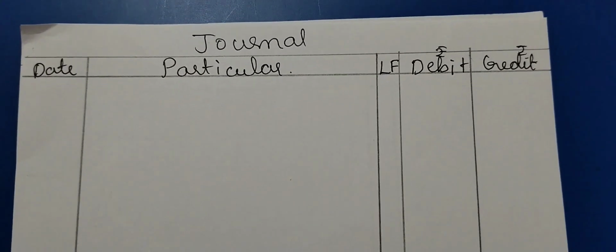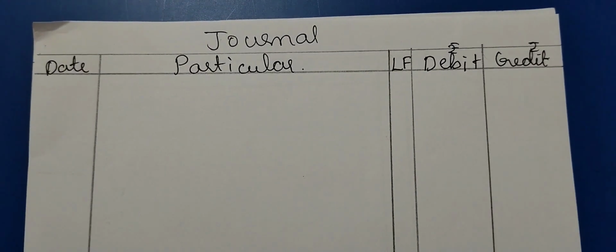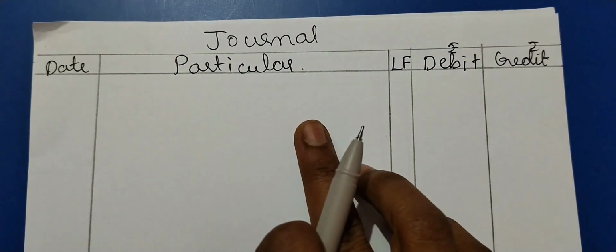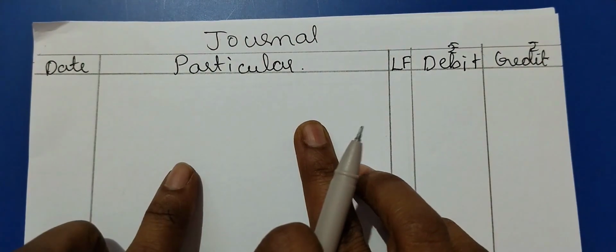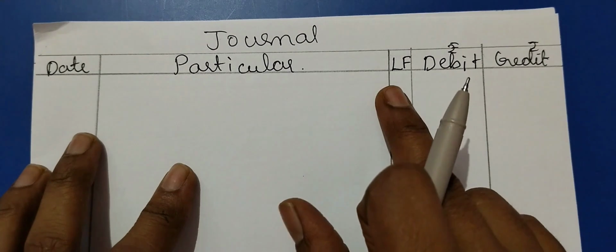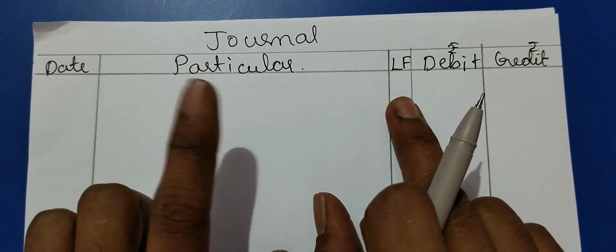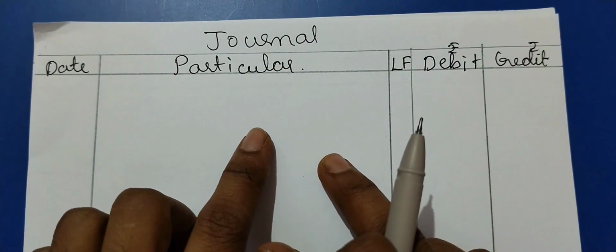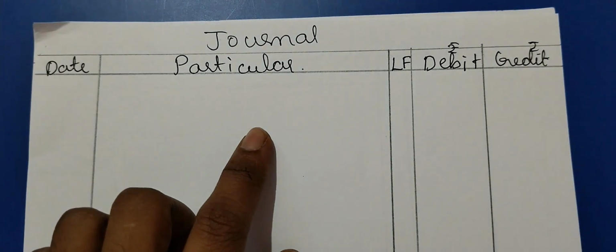This is the format of the journal. The first column is the date column, then the particulars column, where you record which account is debited and which account is credited. Then the ledger folio, where you post the respective account into the ledger.